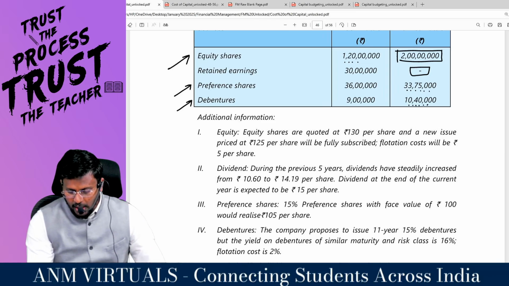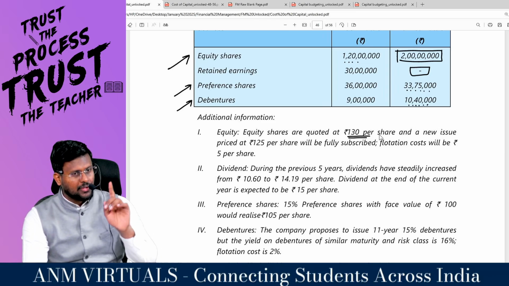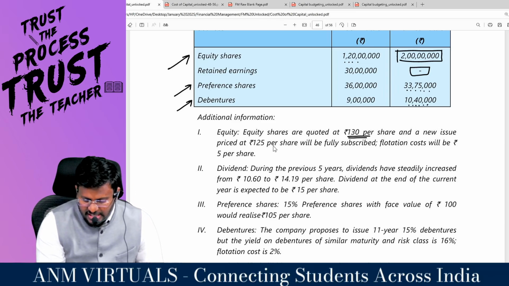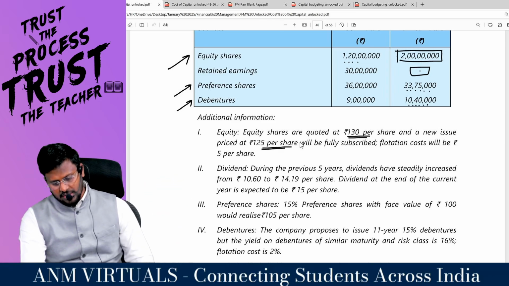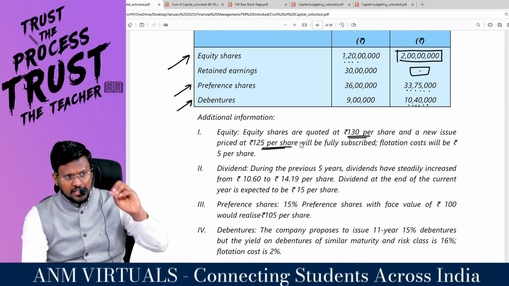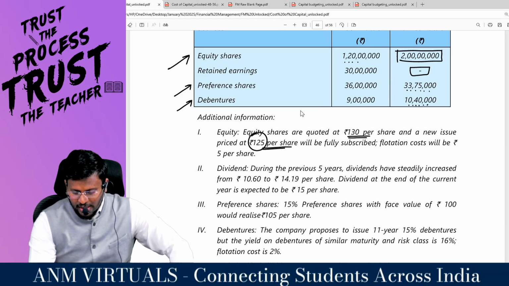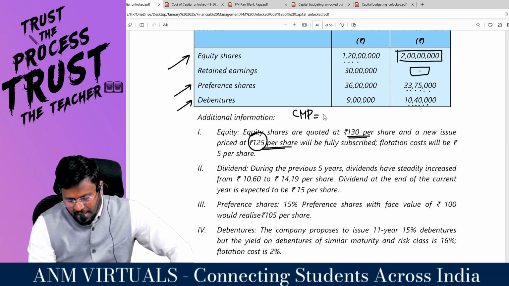Equity shares are quoted at 130 per share. Presently, 1 share of the company is selling at 130 rupees. And a new issue priced at 125 per share will be fully subscribed. That means when you are issuing shares now, it is going to be issued at 125. So 125 will be the current market price.